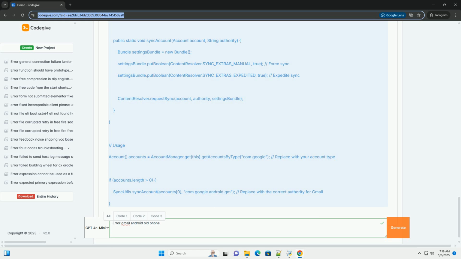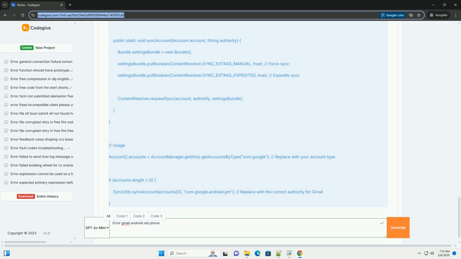Check account sync settings. After re-adding your account, go to Settings, Accounts, Google, your account. Make sure Gmail is checked for synchronization. You may also need to enable sync for other services like contacts and calendar if you use them. Enable background data, if available. In Settings, Data Usage, ensure that Restrict Background Data is not checked. Also, check that Gmail has background data enabled specifically, if the option is present. This setting can prevent Gmail from syncing when you're not actively using it.